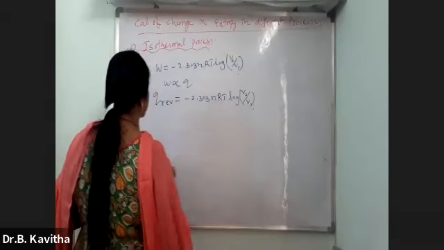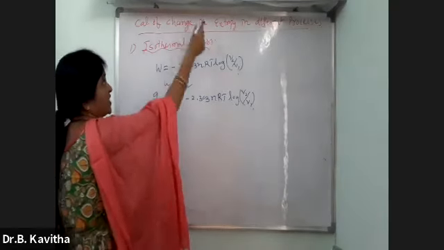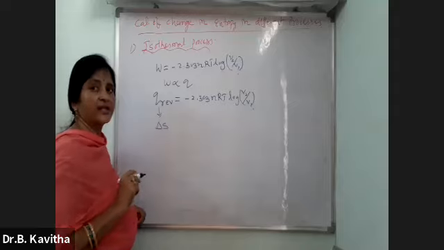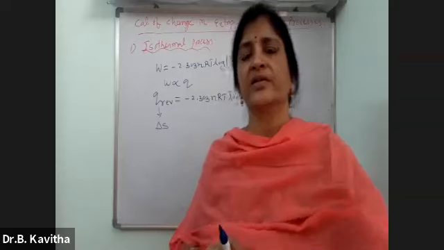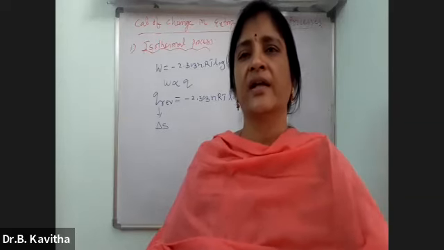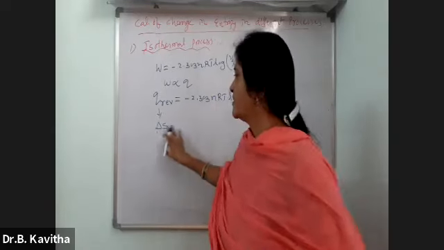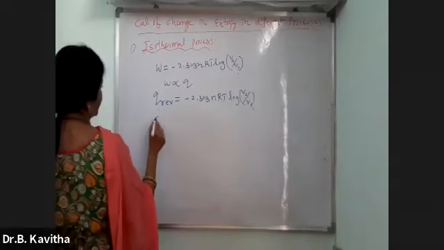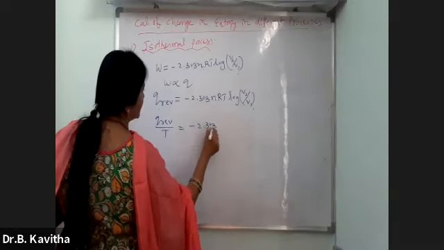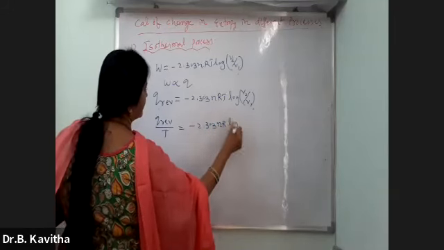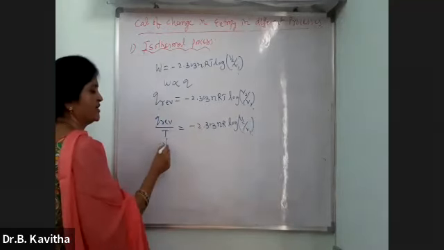Now from this equation, you have to convert it in terms of delta S. You are calculating change in entropy, that is delta S. Simply take the temperature value to the left hand side: Q reverse by T, and the leftover values are nR log V2 by V1. What is Q reverse by T?